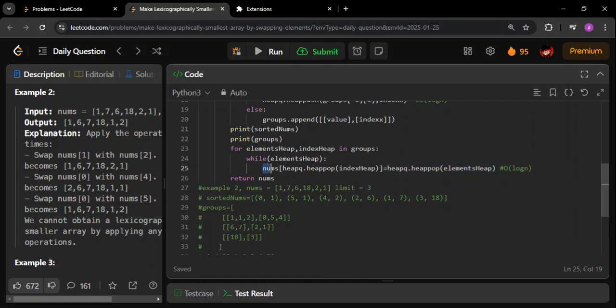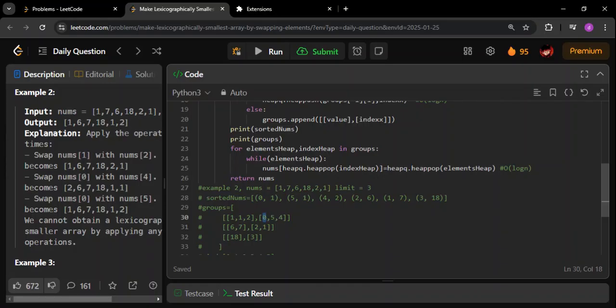Go to the nums array. In this particular index, change the value to this. As simple as that. So what is happening in this part? I'm doing a heap pop of the index heap, that is, the smallest index will pop out. If you see in this case, what will happen? The smallest index will pop out, that is, zero will pop out.